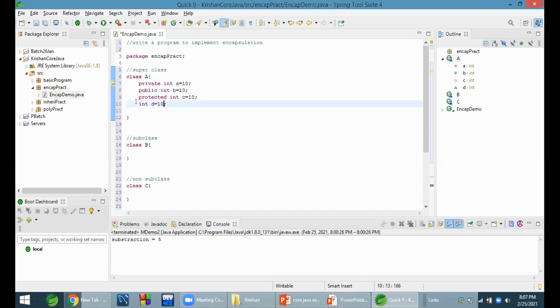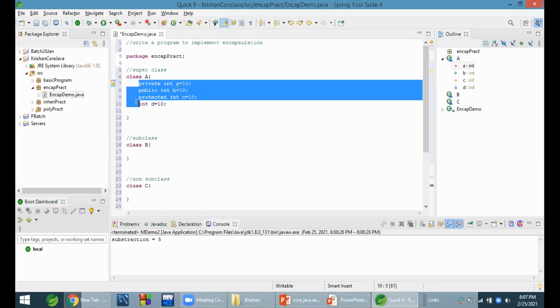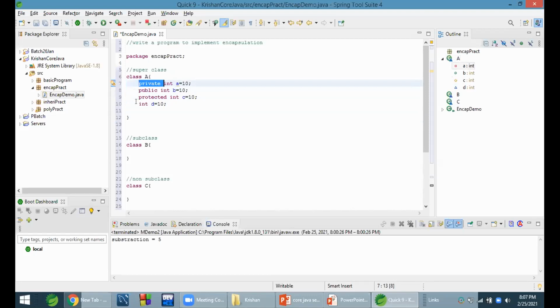Let us see which will be accessible where. Private will be accessible within the class. Where will B be accessible, where will C be accessible, and where will D not be accessible?